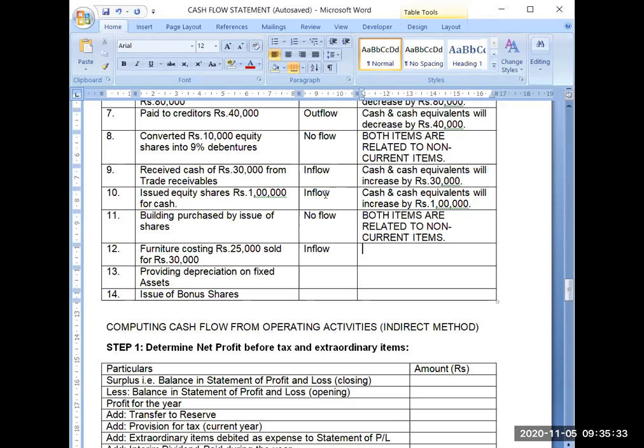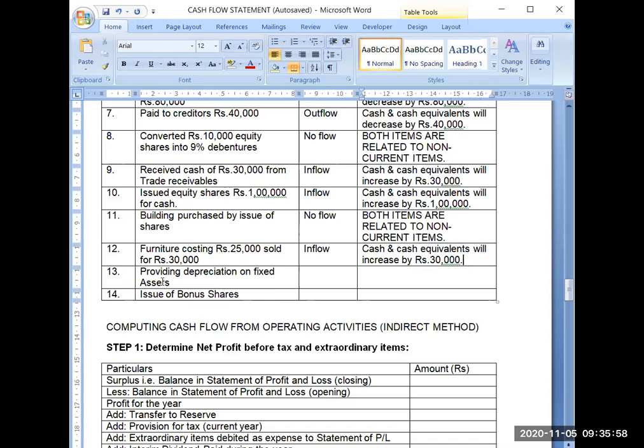So cash and cash equivalents will increase by how much? Increase by 30,000 because you will receive ultimately 30,000. I hope this point is also clear, how much increase is there, because we will need this point also in the coming topics. In the next lecture, a very important topic is there, so please don't miss it.